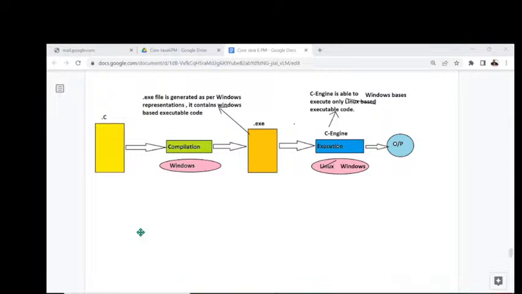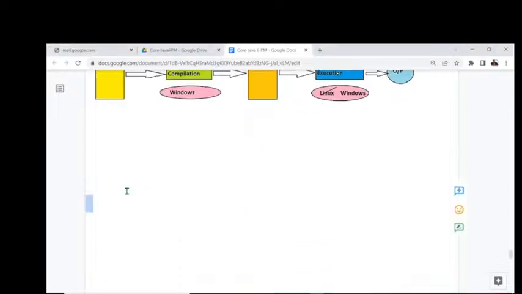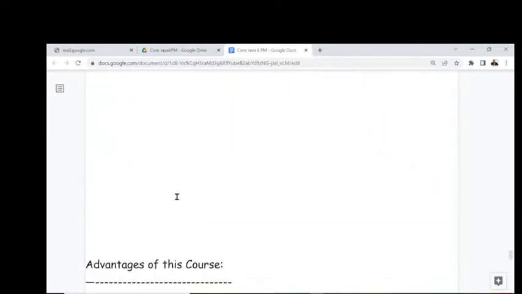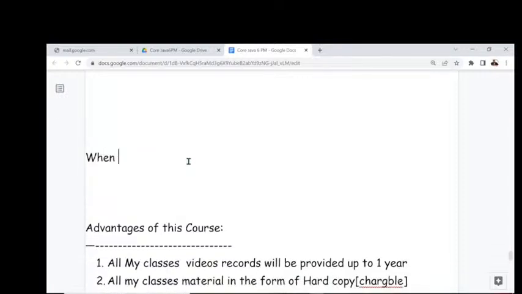Let's come back to this point. Guys, understand it. Our point is platform independent programming languages. Java is a platform independent programming language. Before understanding whether Java is platform independent or dependent, first we have to understand when a programming language is platform independent. Now understand this clearly.